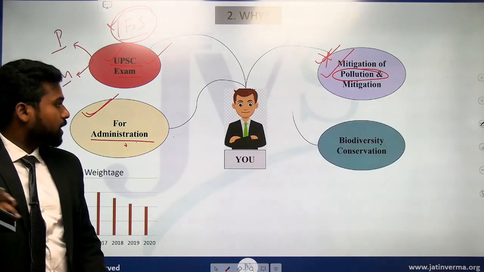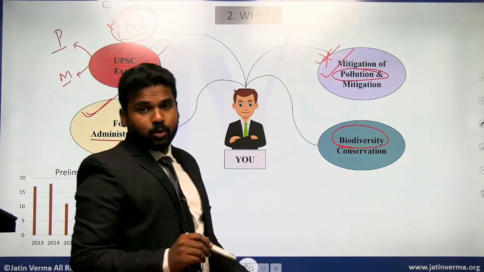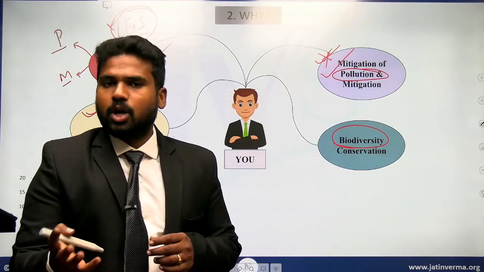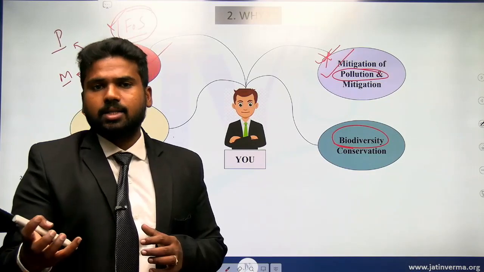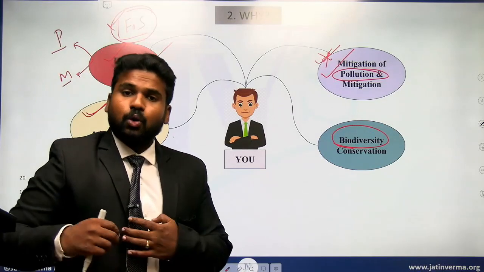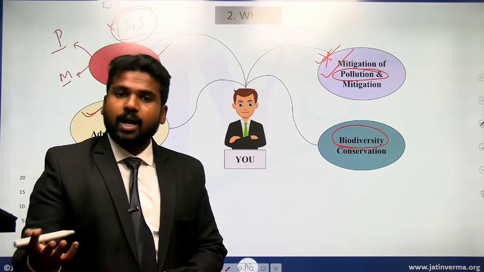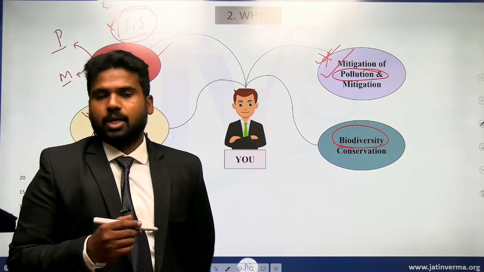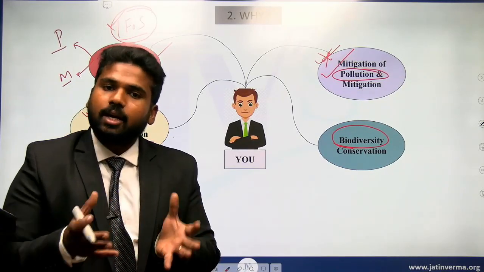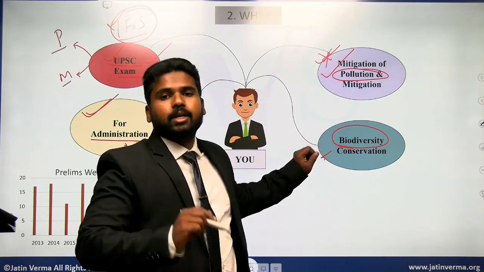Now the next important topic is conservation of biodiversity. Now what is biodiversity? Bio means organism, related to organisms. With respect to these organisms, what is the diversity that we have? Like you can say flora and fauna: the diversity with respect to plant species is flora, and with respect to animal species is fauna. Now that is a rich heritage, in a sense, of any particular region. This biodiversity is the ecological rich heritage of that particular region.